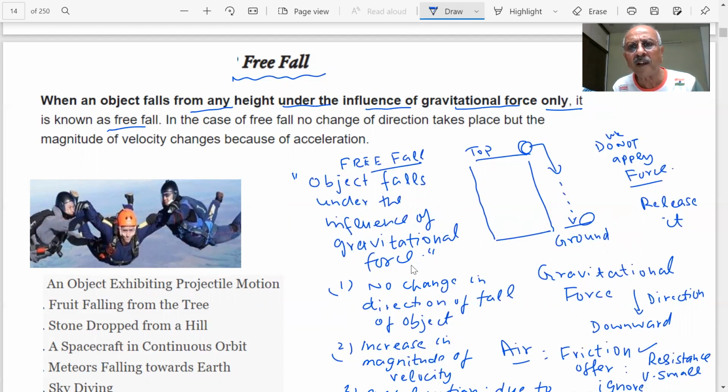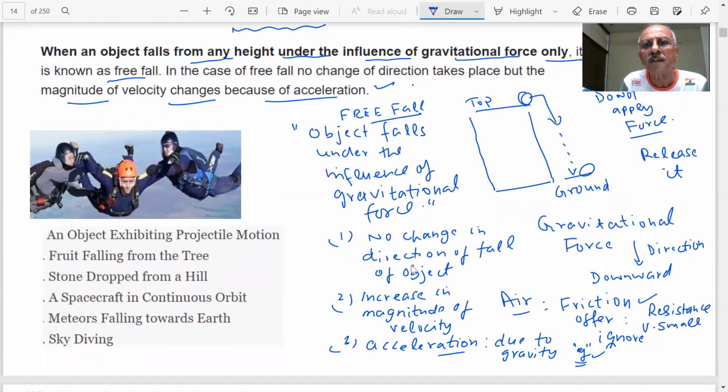When an object falls from any height due to gravitational force only, with no other external force applied. In case of free fall, no change in direction takes place, but the magnitude of velocity changes because of the acceleration, and that acceleration is what we are calling small g. Earlier we talked of big G, which was the universal gravitational constant. Now I'm talking of acceleration due to gravity, small g.